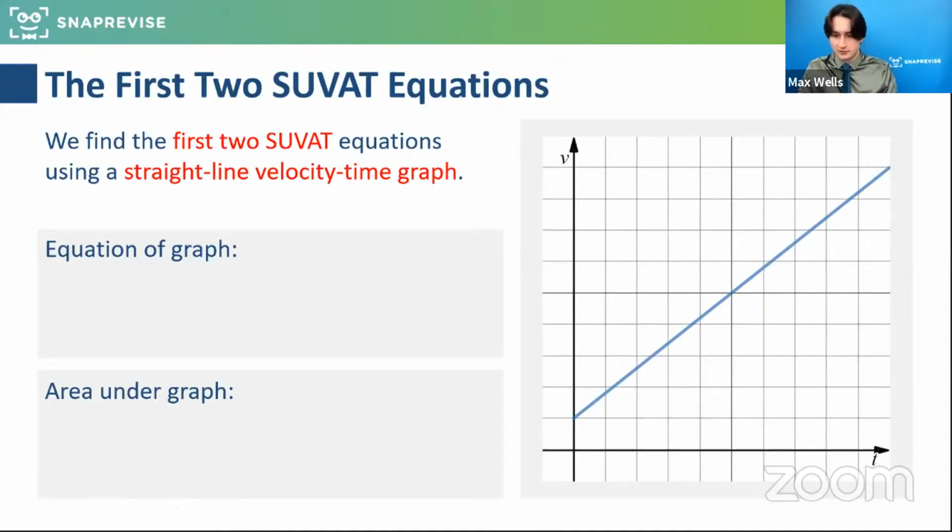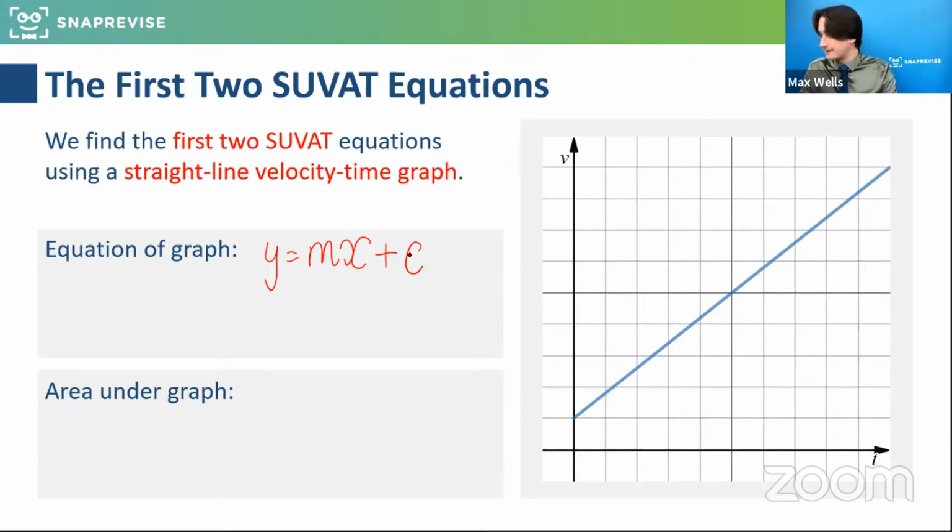So if we take this generic graph representing the velocity-time of an object, and you've got the equation of the graph. You might recognize from GCSE, this is like a y equals mx plus c graph. In pure maths, it's a straight line graph with some gradient and a y-intercept.